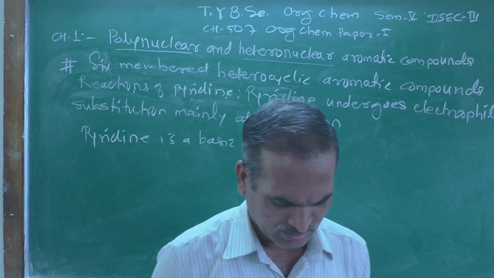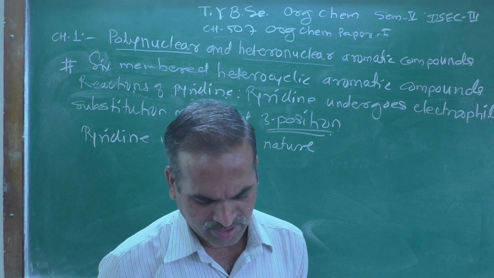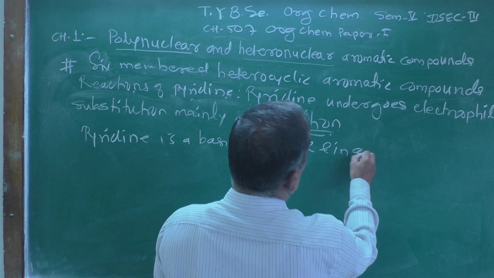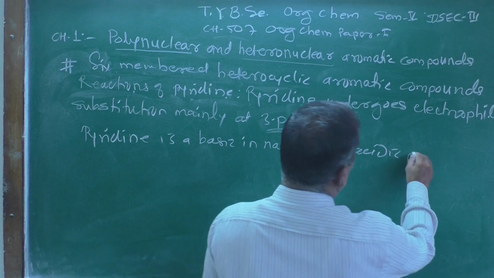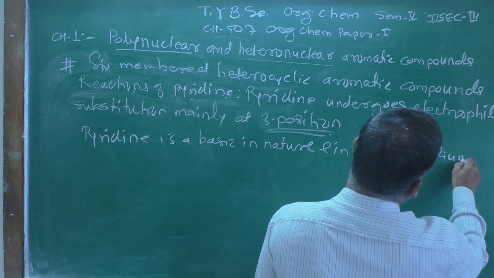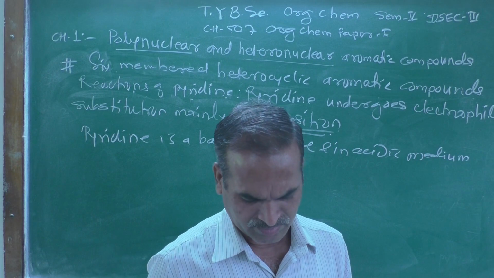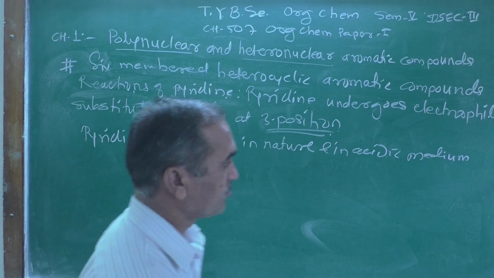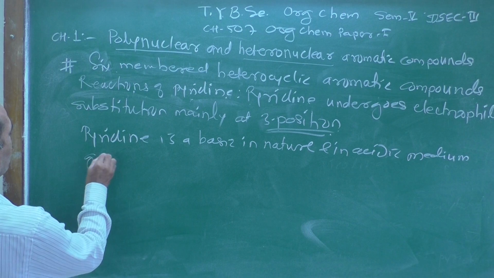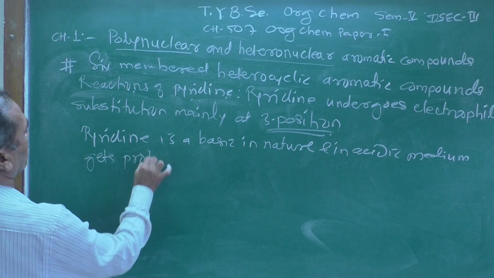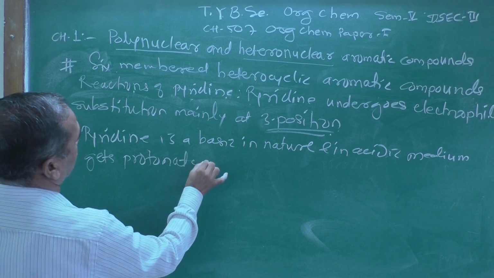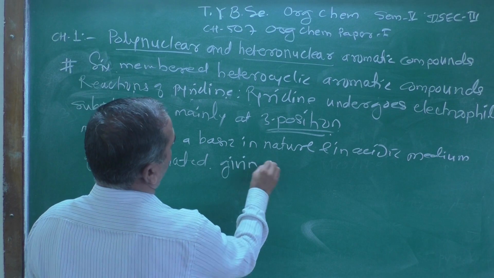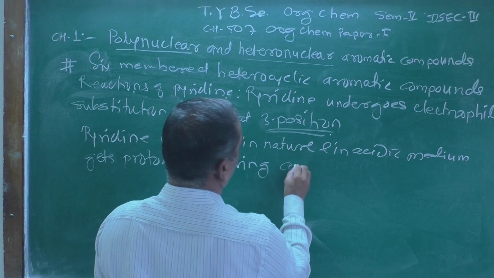Pyridine is basic in nature, and in acidic medium it gets protonated, giving a conjugate acid.